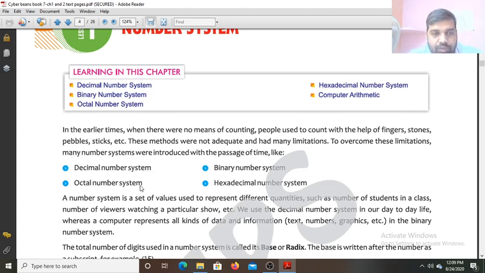So what are the rules to convert this? I have discussed in the last class how to convert it. Divide the decimal number 93 by the base of the octal number system, that is 8. Whatever remainders you get, note them down and write them from bottom to top. That will be the corresponding octal number for 93.